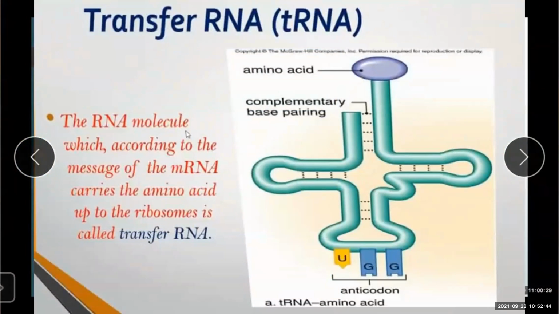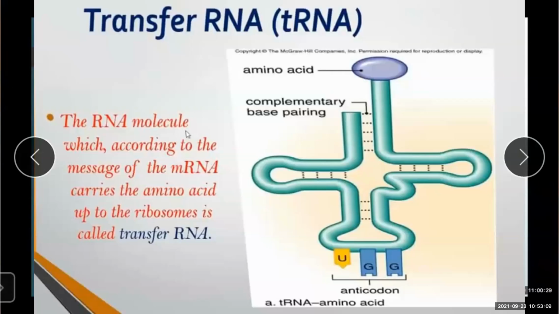Now, what is a transfer RNA? It is denoted by the term tRNA. According to the message of mRNA, this tRNA carries the amino acid up to the ribosomes. The term transfer indicates transformation from one place to another in simple language.